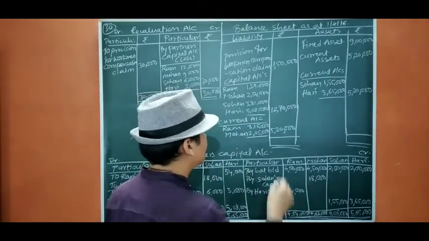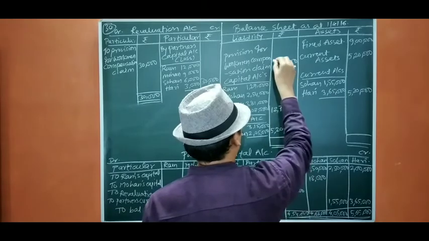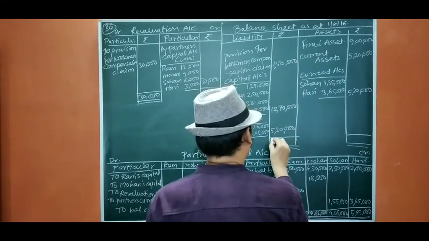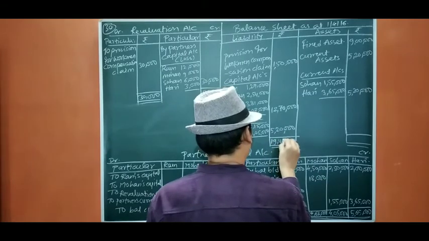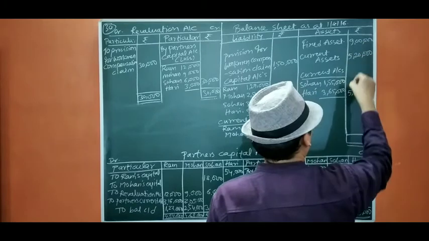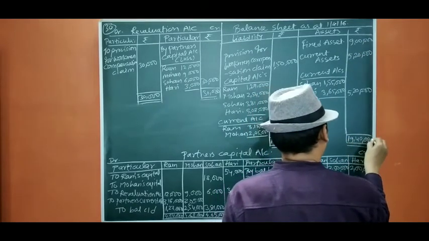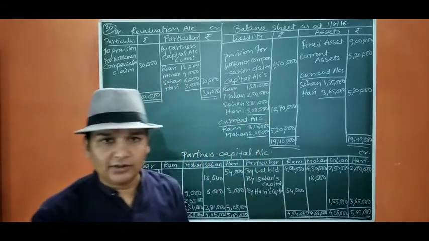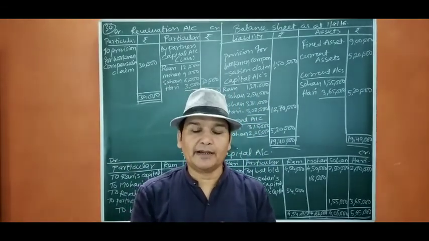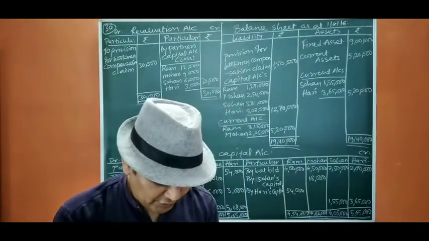Let us see: 19 lakh 40,000. So it is very easy. Always you will get your total the same because we are doing it by the double entry system. Let us move to the next question.